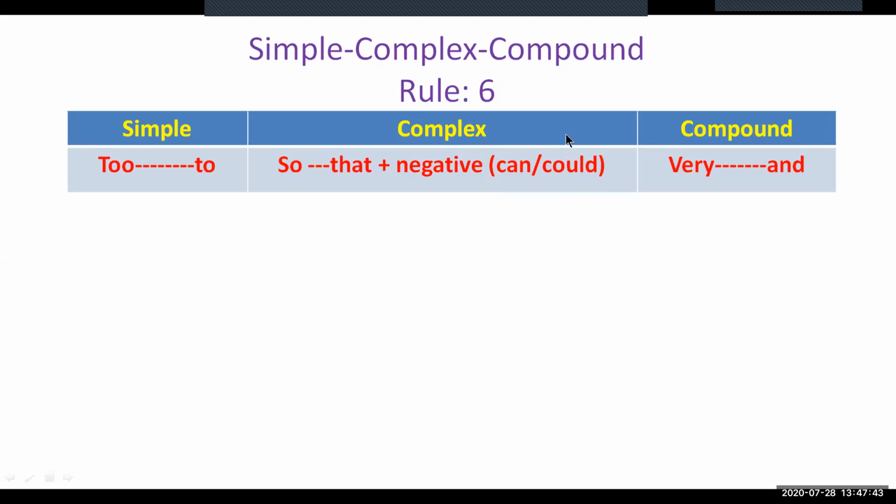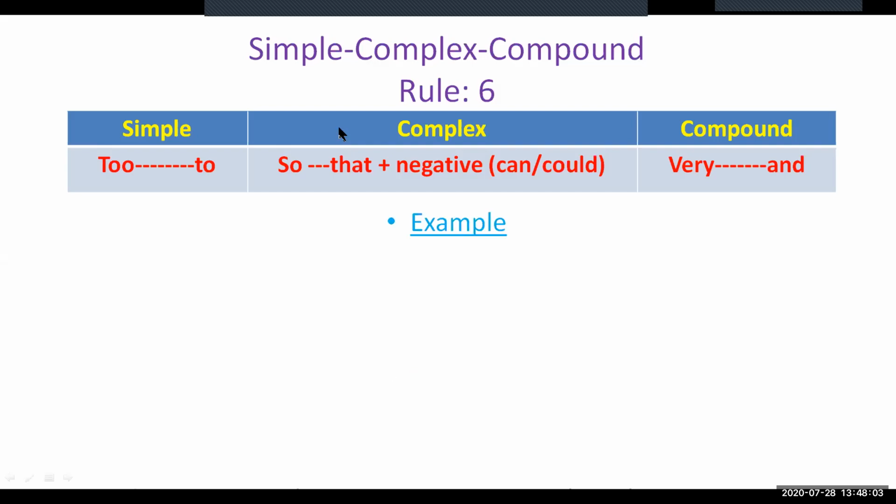To make the sentence compound, we need to replace "so" with the word "very", and then use the word "and" in place of the conjunction "that". Then it will be a compound sentence. Let us see an example of this.